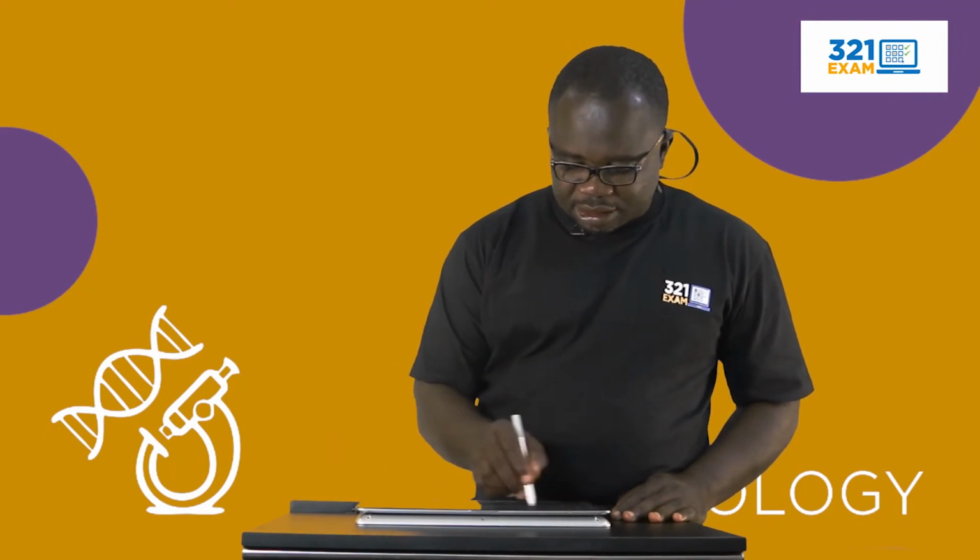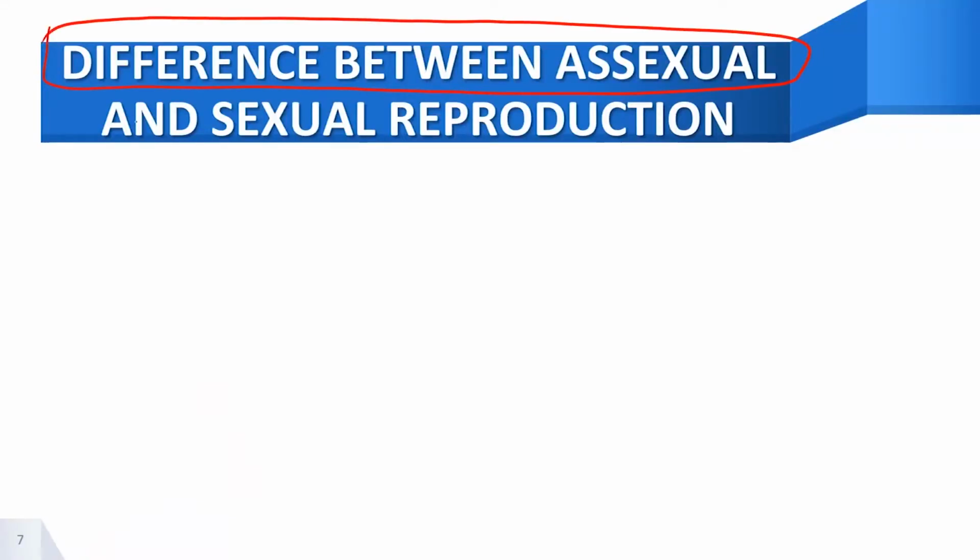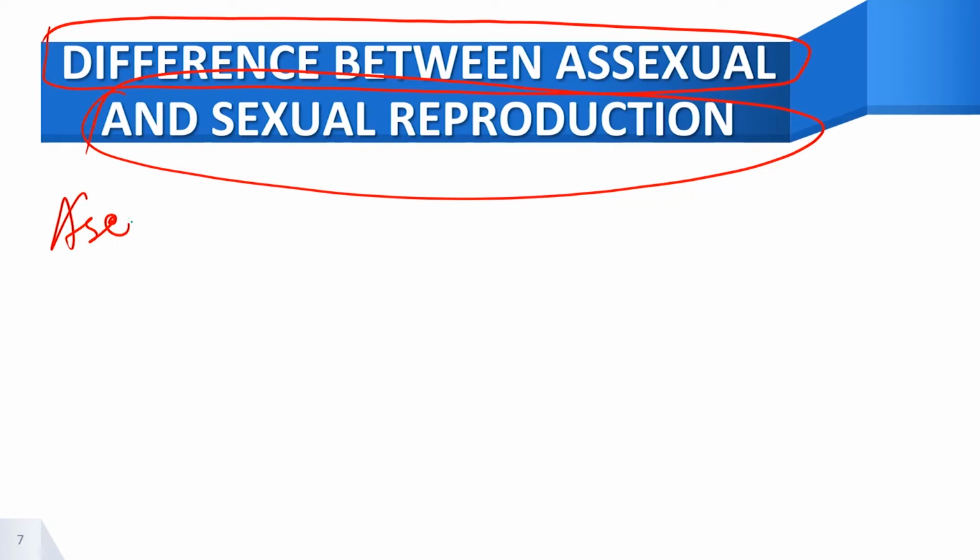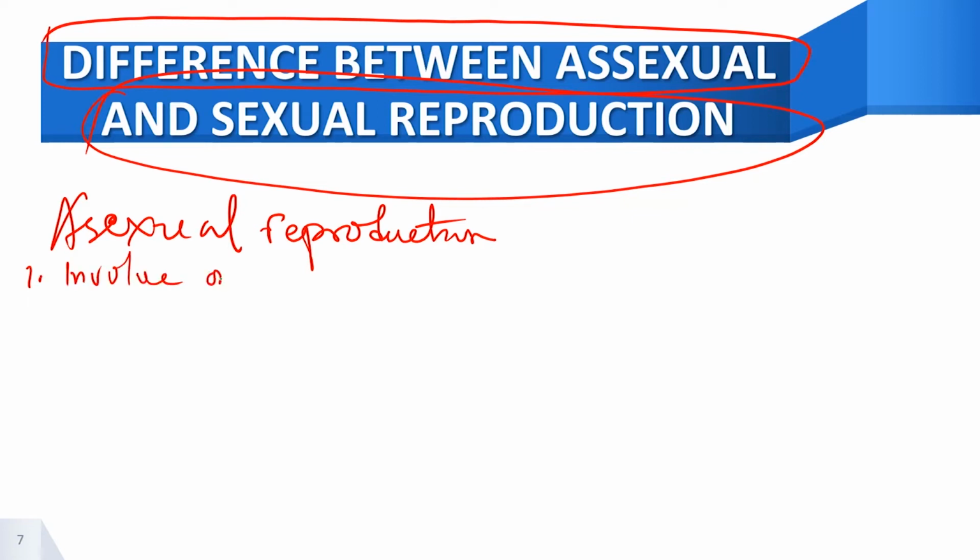So let's take a look essentially at the difference. What is the major difference between sexual reproduction and asexual reproduction? As the word implies, asexual reproduction involves only one organism.